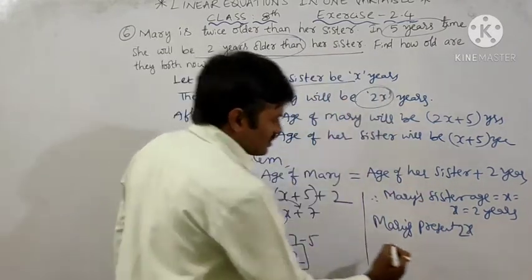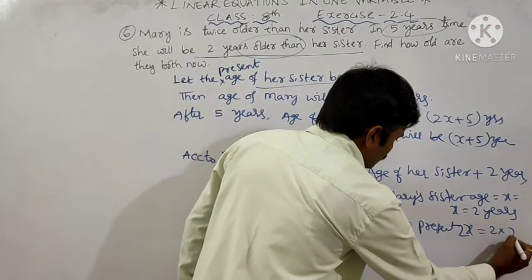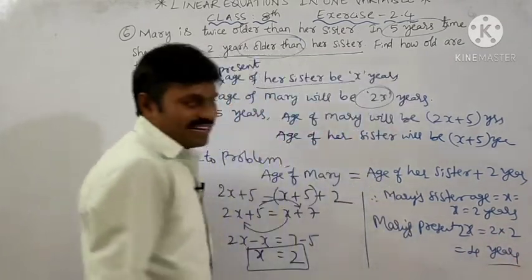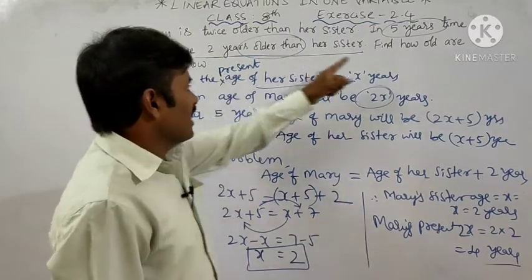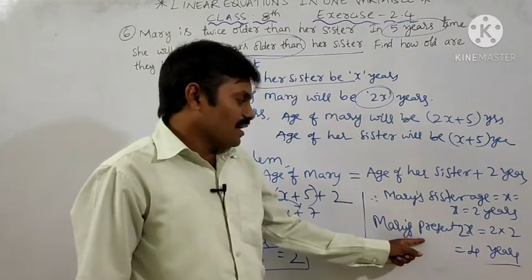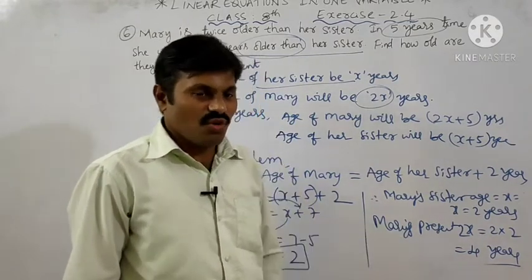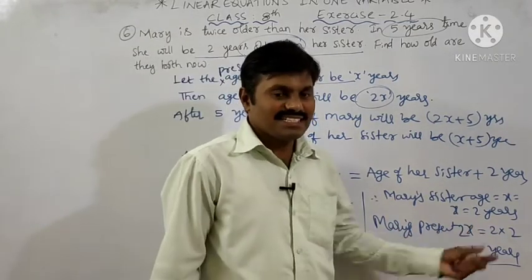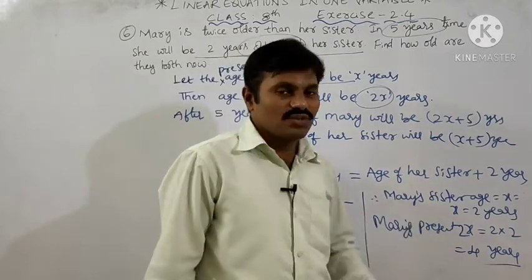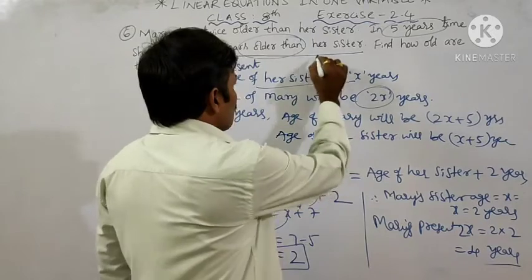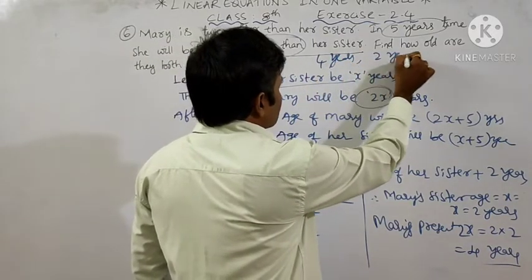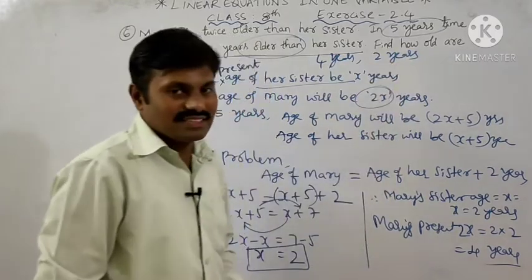Twice 2x, so that is equal to 2 into 2, that is equal to 4 years. Okay, clear? Now they asked us to find how old they are. Mary is 4 years old and her sister is 2 years old. So the final answer is 4 years, 2 years. Is it clear, my dear students?